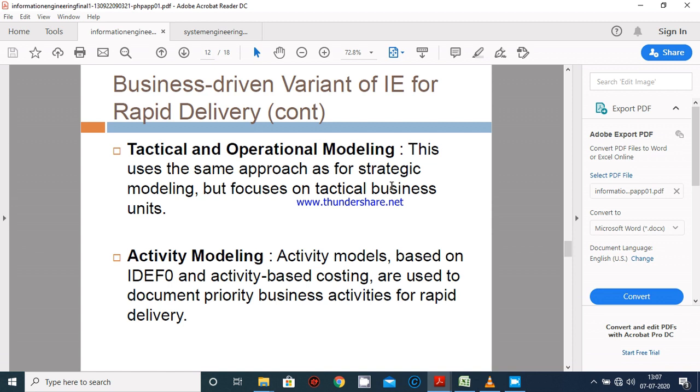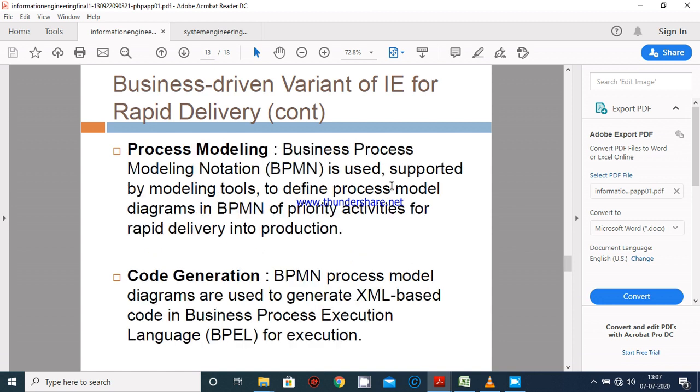Next one is activity modeling. Activity modeling based on IDEF0 and activity-based costing are used to document priority business activities for rapid delivery. Process modeling, that is BPMN, business process modeling notation, is used here, supported by modeling tools to define process model diagrams in BPMN of priority activities for rapid delivery into production.